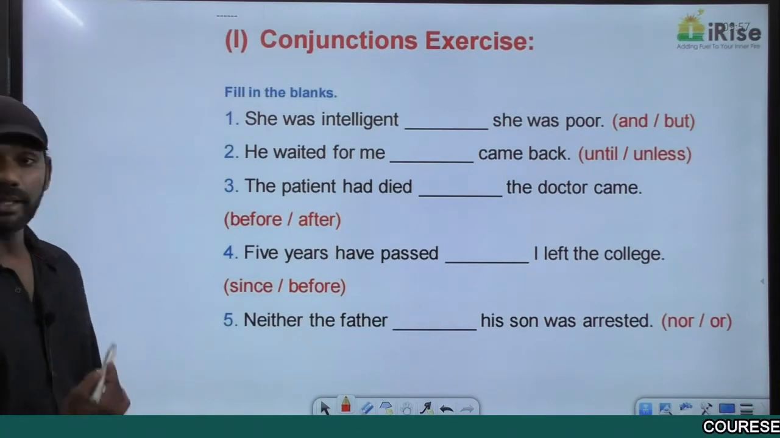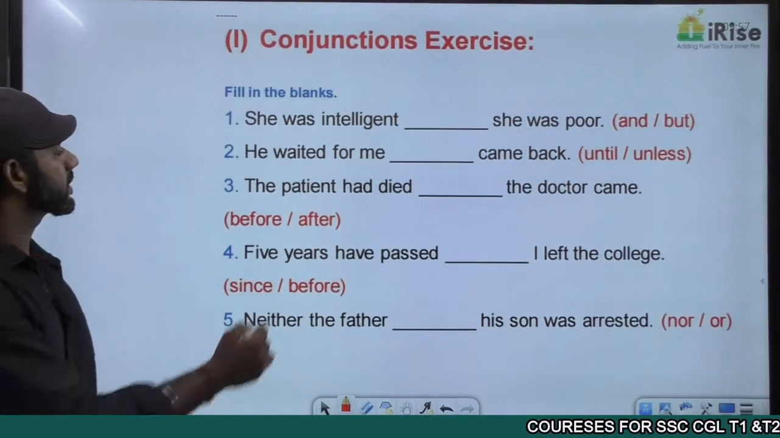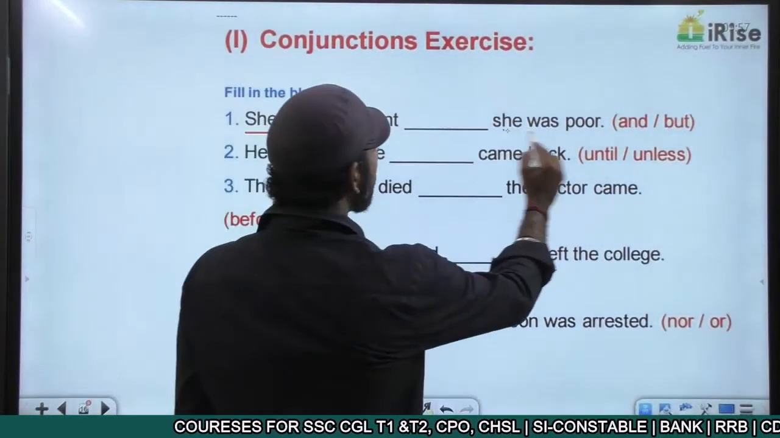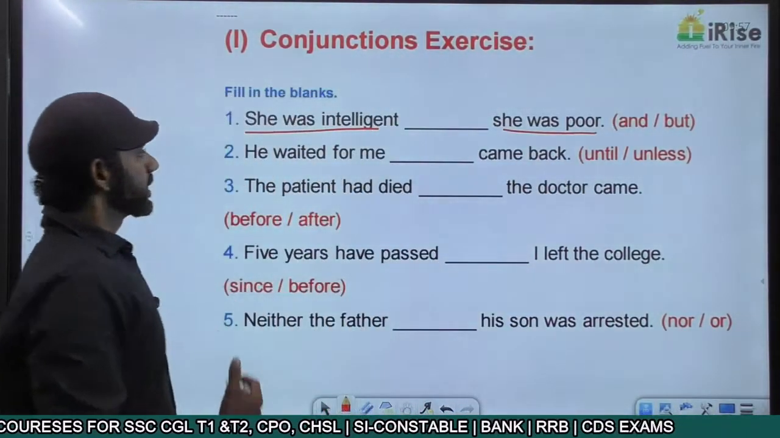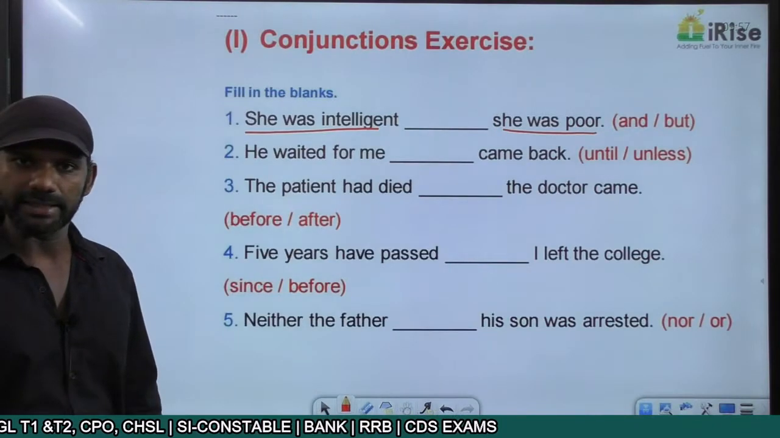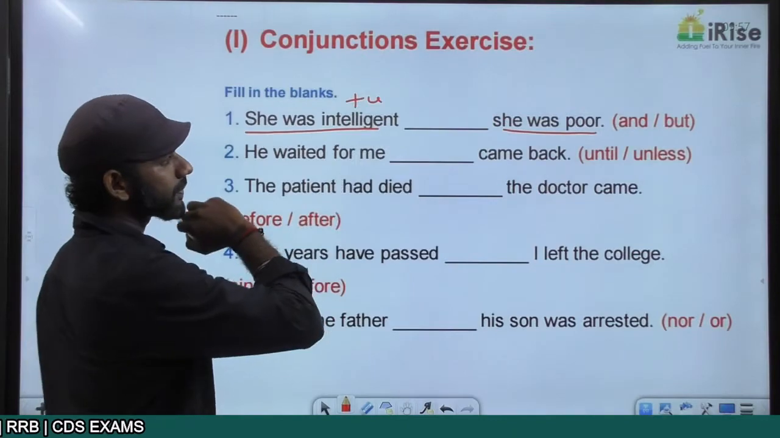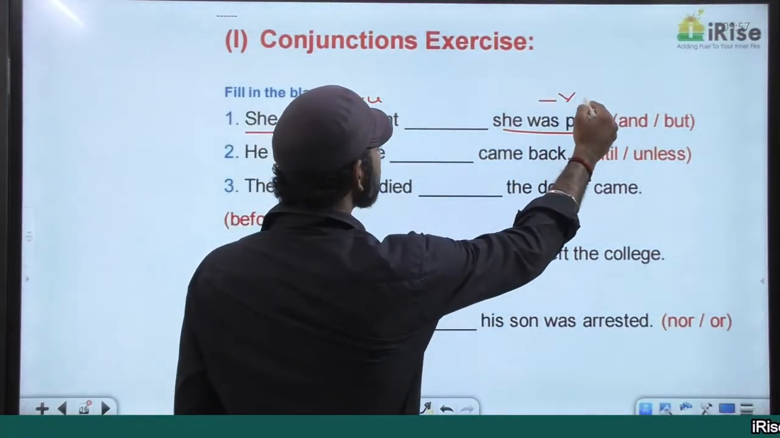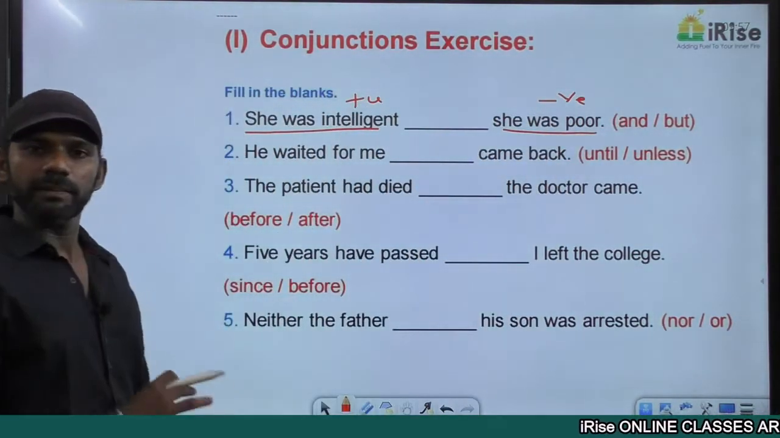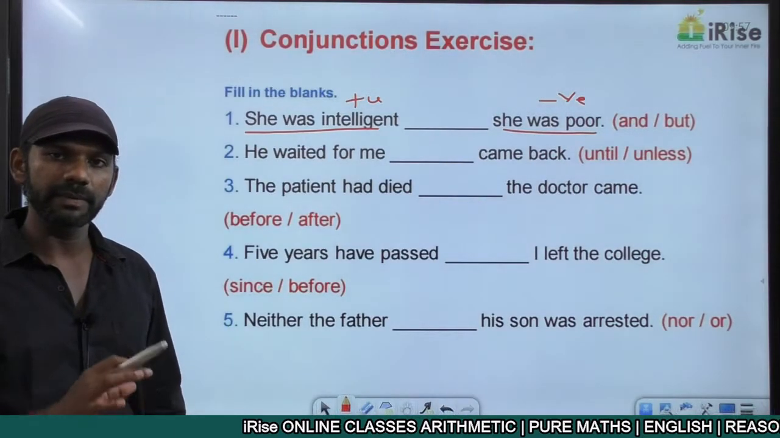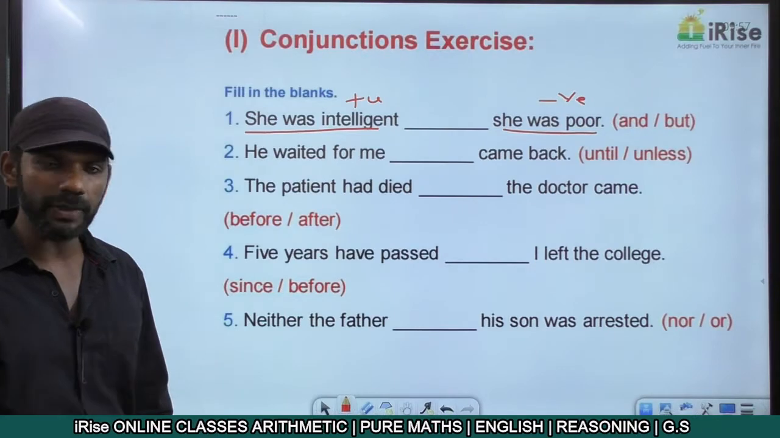There are two ideas in this sentence. She was intelligent is one idea. She was poor is the other idea. So we have two ideas here in this sentence. She was intelligent is positive. She was poor is negative. So we have one positive idea and one negative idea. And a positive idea and negative idea can be connected only by a contrast indicator.